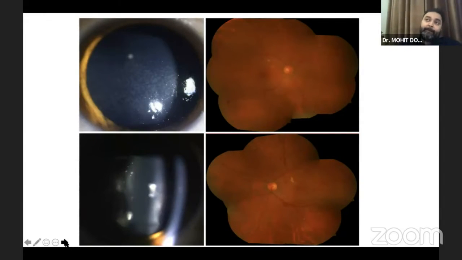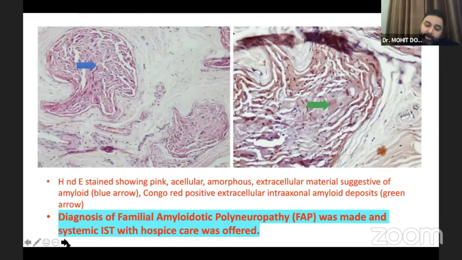There's not too much vitreous inflammation, except if you don't look in the retrolental space. So he had a retinal microangiopathy bilaterally. Since he had enlarged sural nerves, he was taken up for a sural nerve biopsy on our request by the surgeon colleagues. This is the H&E stain on the left. It shows the amorphous extracellular material, and the confirmatory Congo red, highlighted by the green arrow, confirmed the presence of amyloid, and that was familial, hence his father had it.